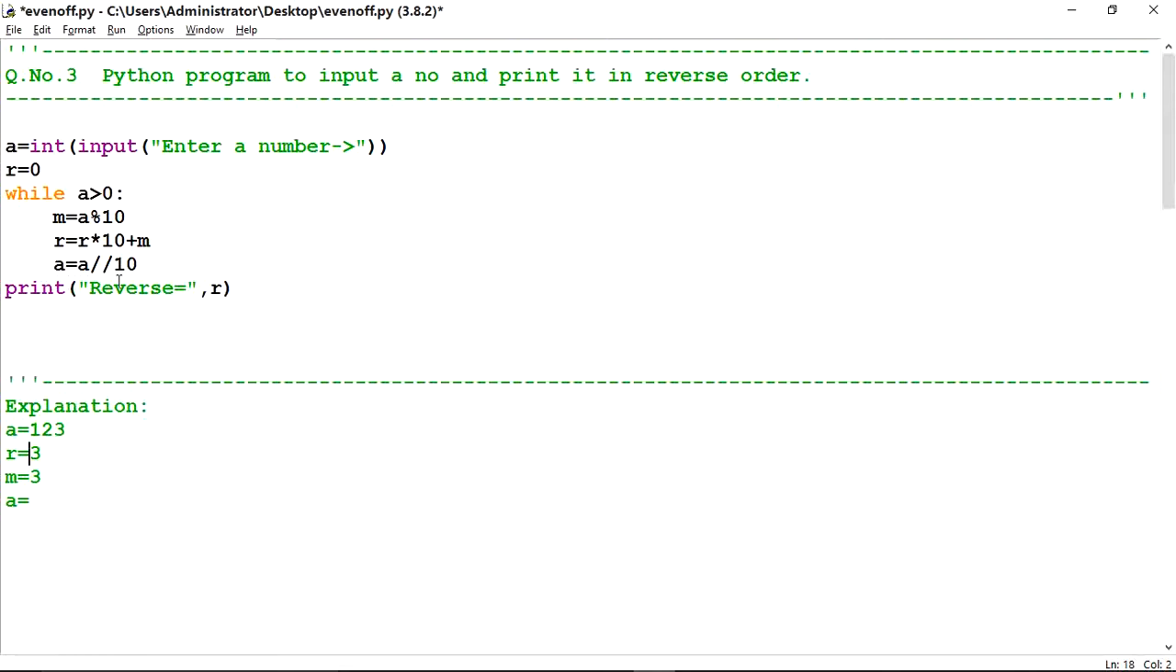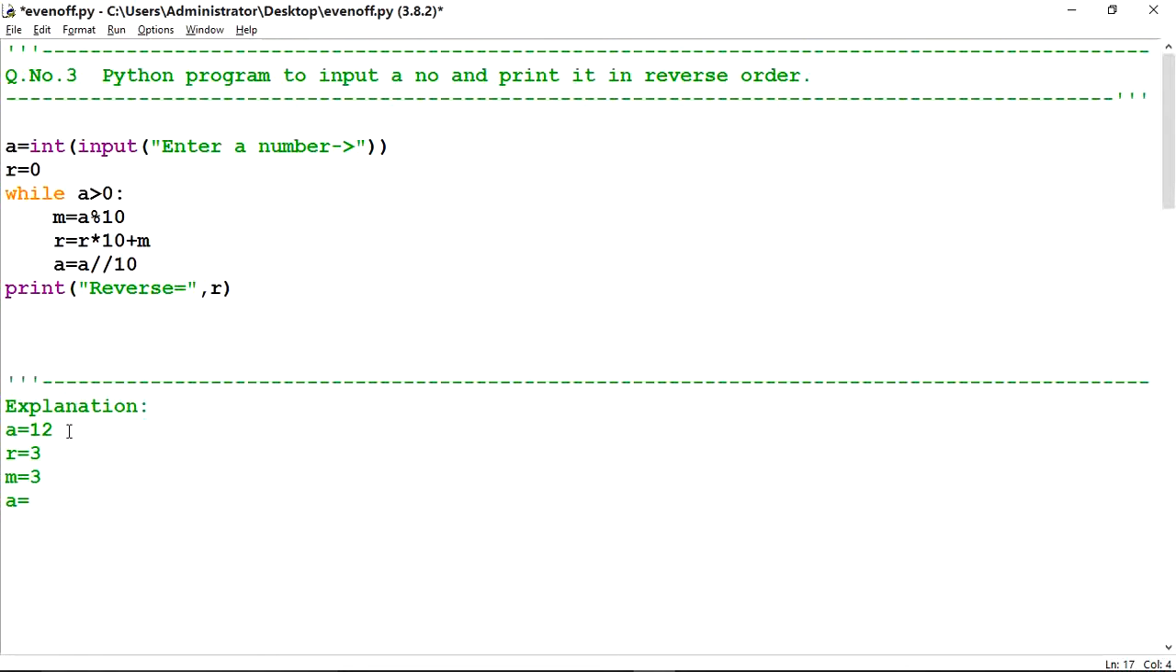Now a is equal to a upon 10, so it will take the quotient without decimal. What is the value of a? 123 divided by 10. So here will come 12. It will replace the first value with 12. Now again it will check this condition, a is greater than 0. What is the value of a now? It is 12. 12 is greater than 0. Yes, correct. Again these three statements will execute.